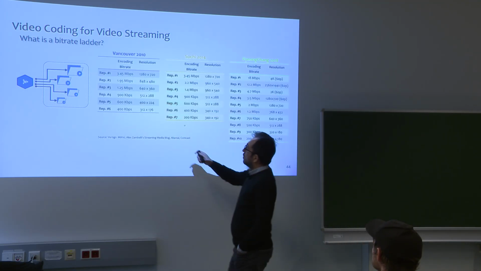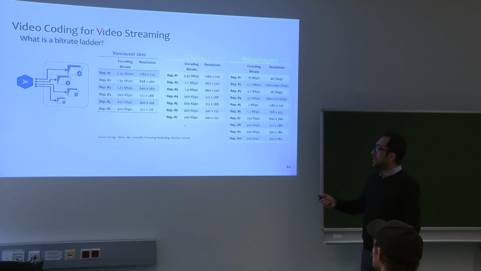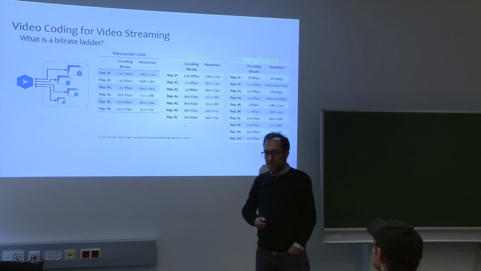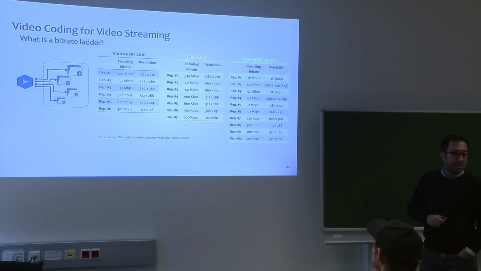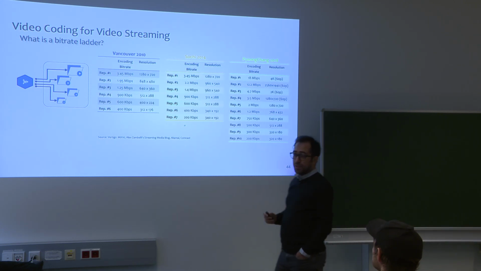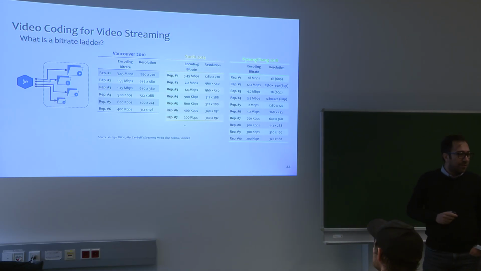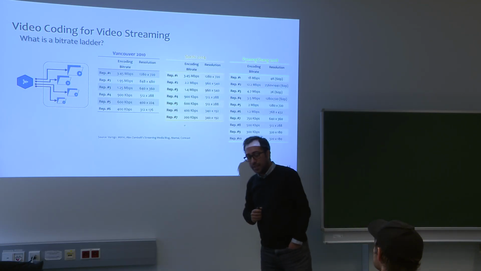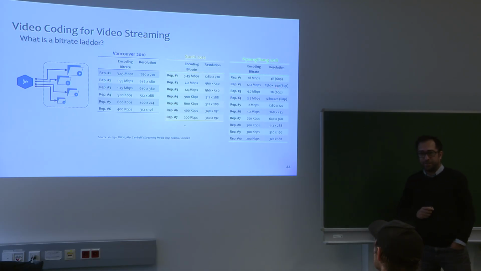For the Winter Olympics that started in 2010 for streaming, only 6 representations were used for encoding, with the maximum bitrate of 3.4 megabit per second. 4 years later, in 2014, the number of representations increased to 7, with the maximum bitrate still kept at 3.4 megabit per second. But in 2018, we had 10 representations, the maximum bitrate reached 18 megabit per second, and the maximum resolution reached 4K.